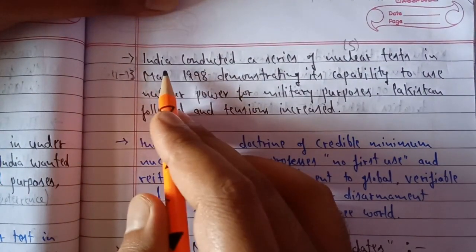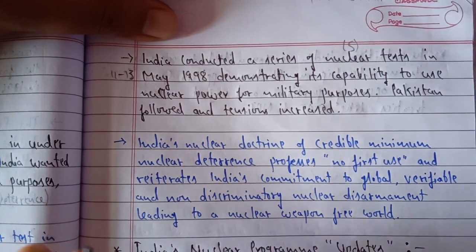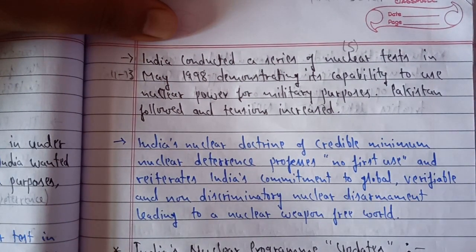So again, in relation to India, we are seeing the series of how India moved on. We have seen the background, how China had tested, how around the world we talked about the Non-Proliferation Treaty, then the first nuclear explosion of India. Then we discussed the Comprehensive Test Ban Treaty.